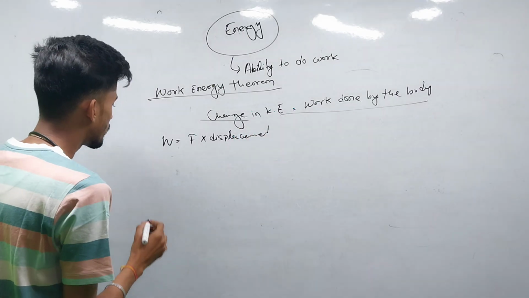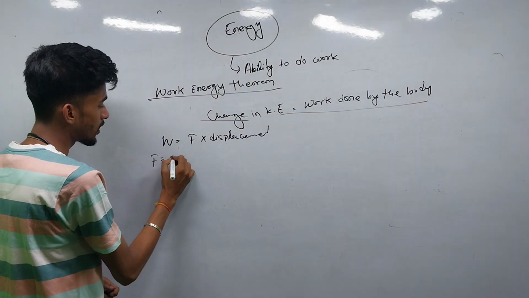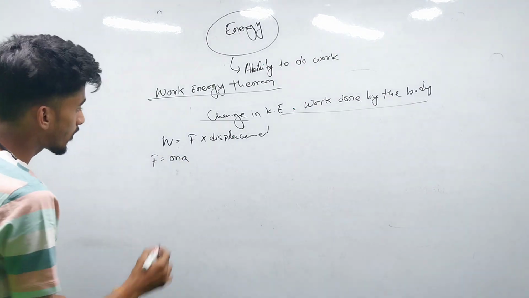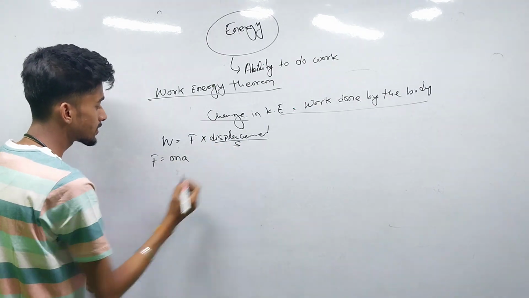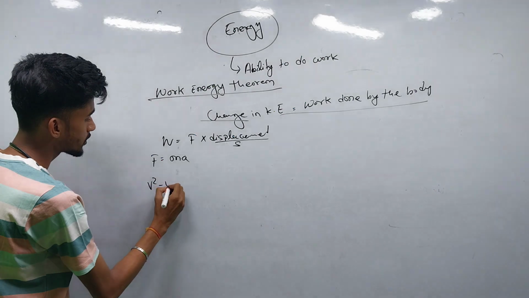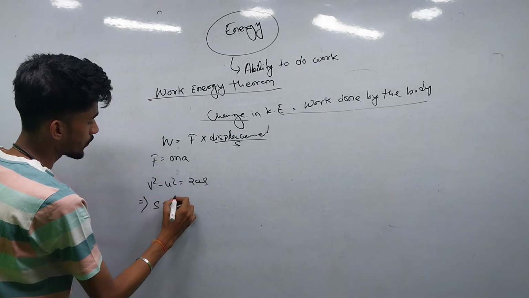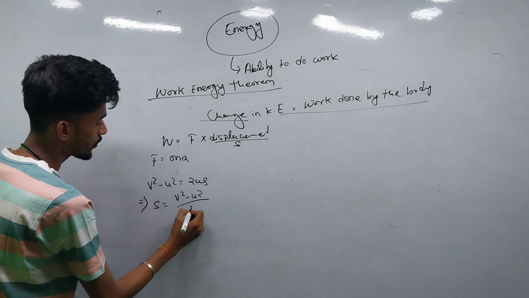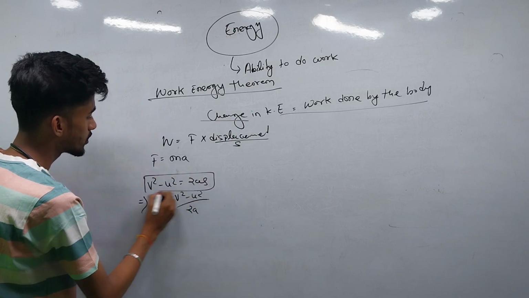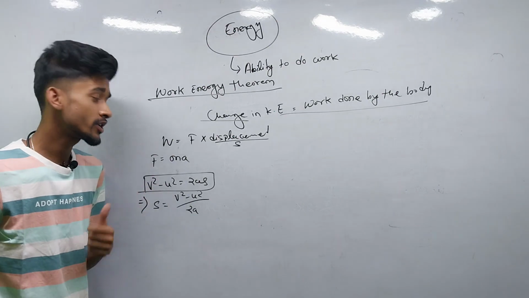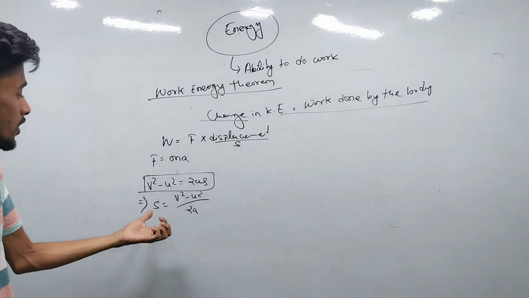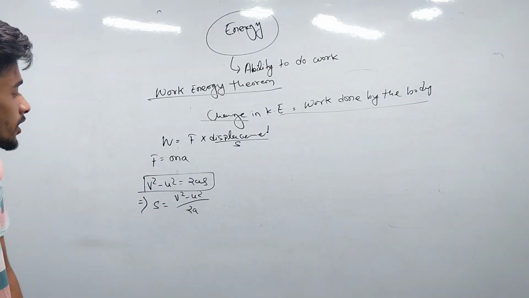So we need the value of force, that force equals mass into acceleration, and we have to obtain the value of displacement, that is s. So v square minus u square equals 2as. That's why s equals v square minus u square by 2a. If you don't know this formula, this is the third equation of motion, and that's why we are obtaining s equals v square minus u square by 2a.